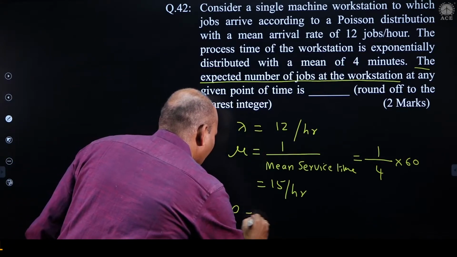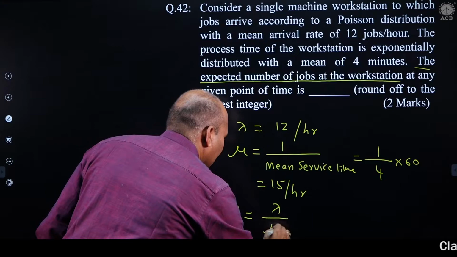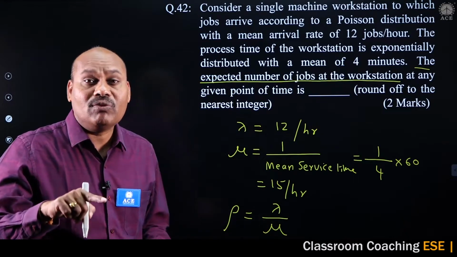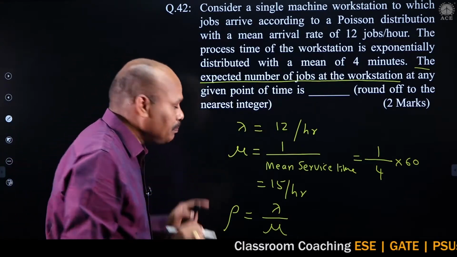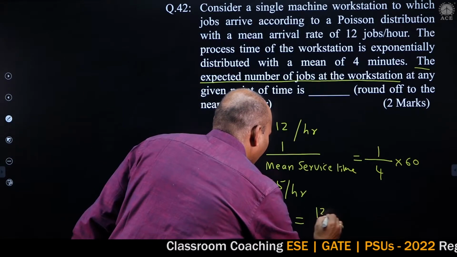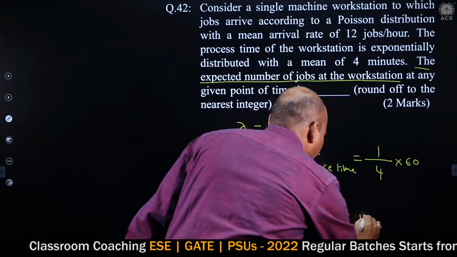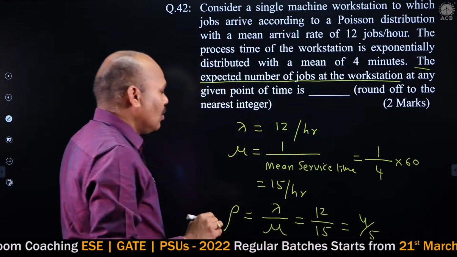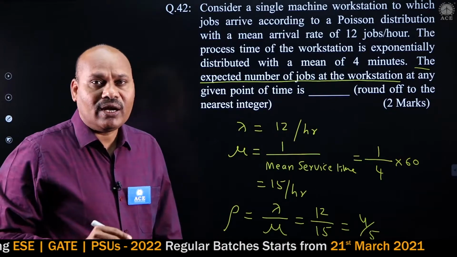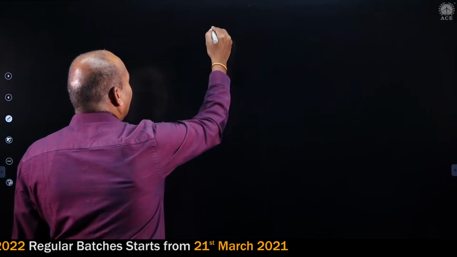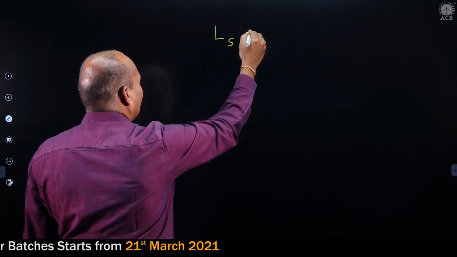Rho is the traffic intensity. What is the formula for rho? Rho is equal to lambda by mu. It should be less than 1 for a single server. That is the thumb rule. So 12 by 15, how much is it? 3 4s, 3 5s, so 4 by 5. Rho is equal to 4 by 5, and we are supposed to find the expected number of jobs at the workstation, Ls.